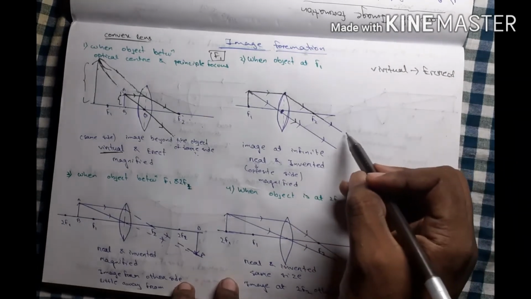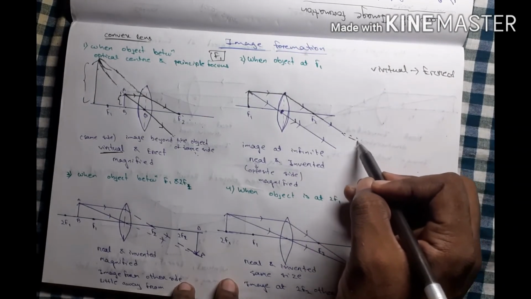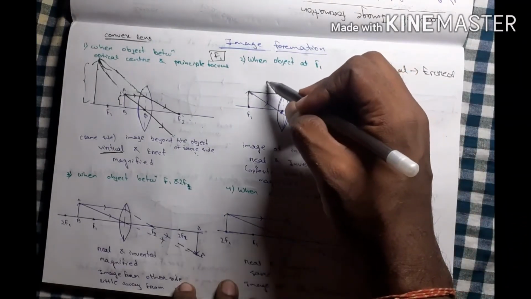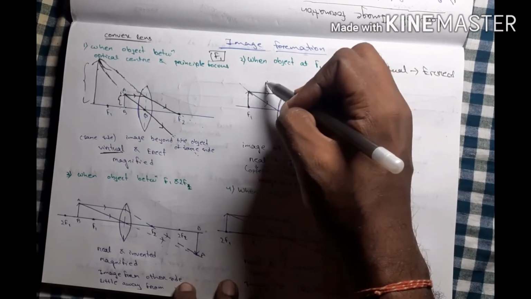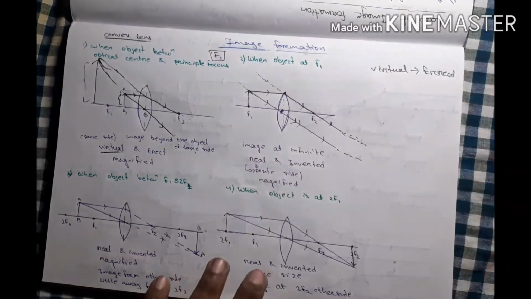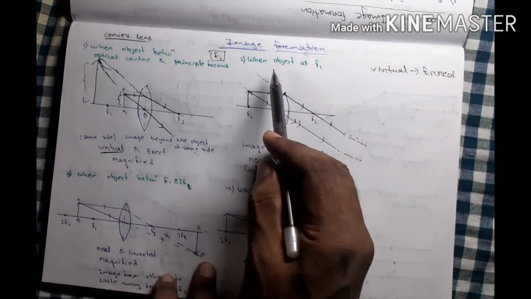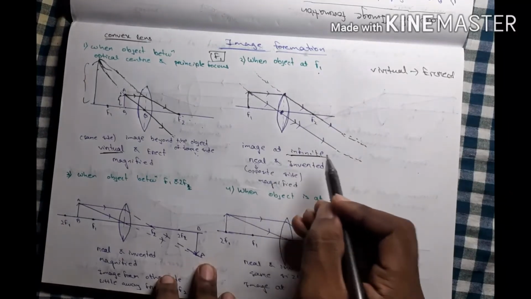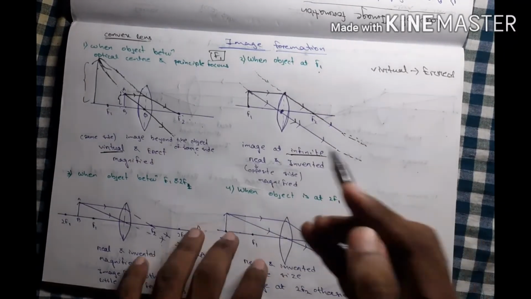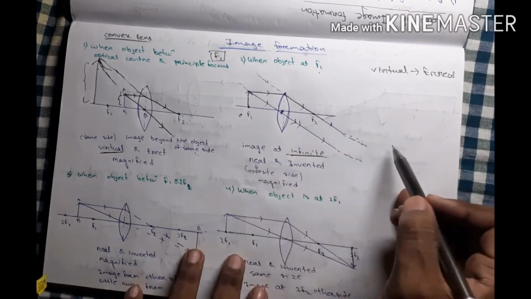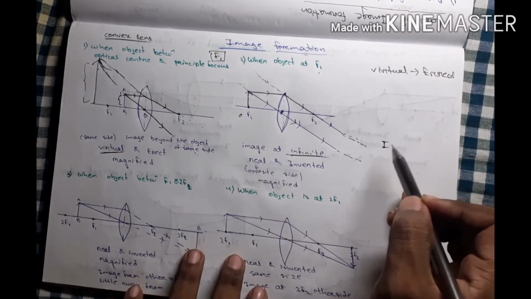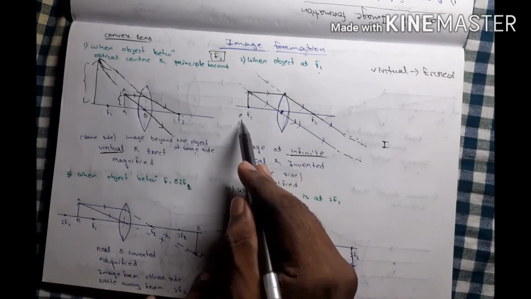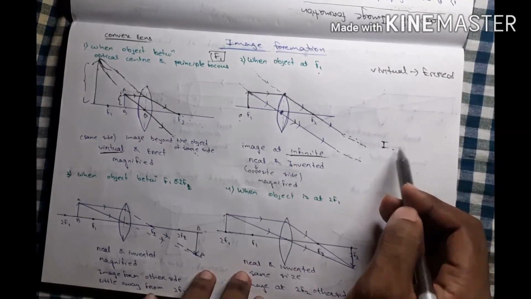Then listen, there is no chance of meeting in the forward direction and also the backward direction. There is no chance of meeting at a point. So if the object is at F1, the image is at infinity. The object is this side and the image will be this side at infinity distance.